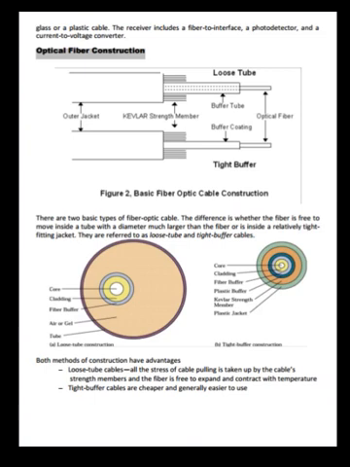See the figure here. There are two basic types of fiber optic cable. The difference is whether the fiber is free to move inside a tube with a diameter much larger than the fiber or is inside a relatively tight fitting jacket. They are referred to as loose tube and tight buffer cables. Both methods of construction have advantages. In loose tube cables, all the stress of the cable pulling is taken up by the cable's strength members, and the fiber is free to expand and contract with temperature. Tight buffer cables are cheaper and generally easier to use.